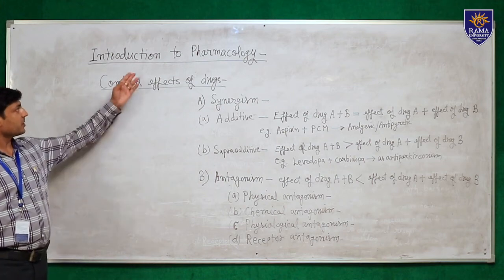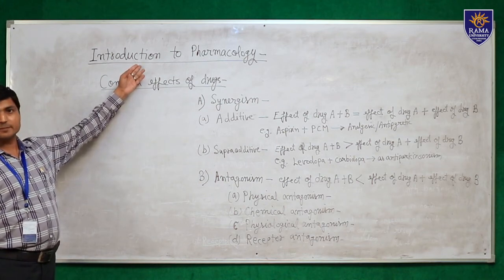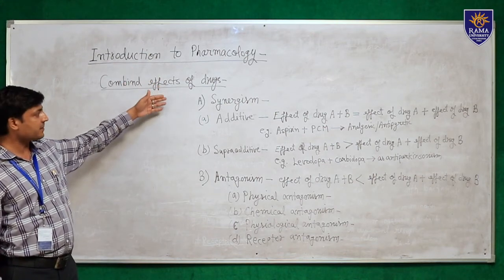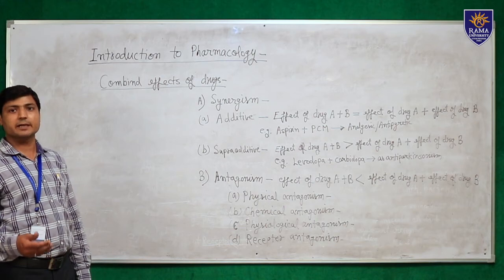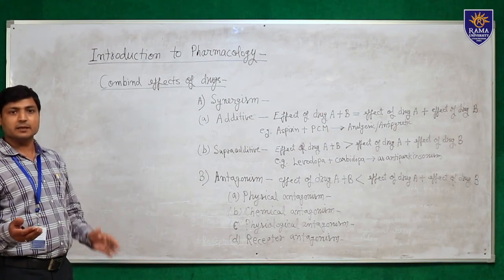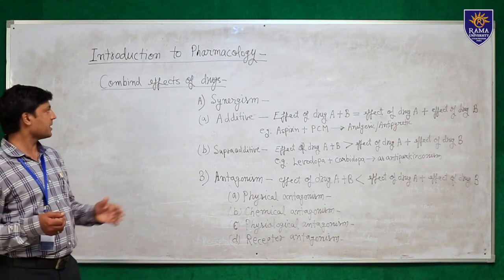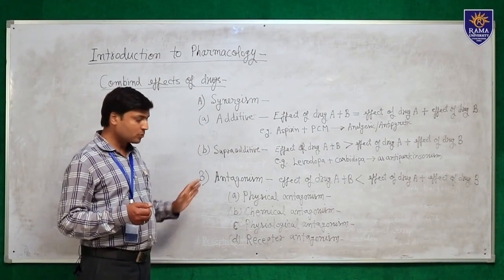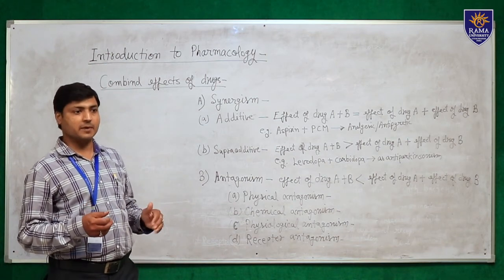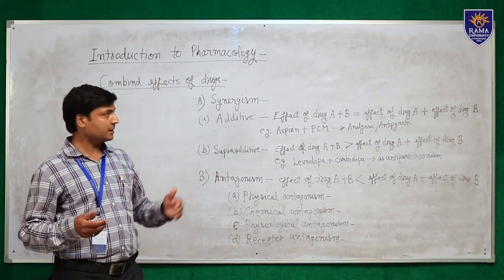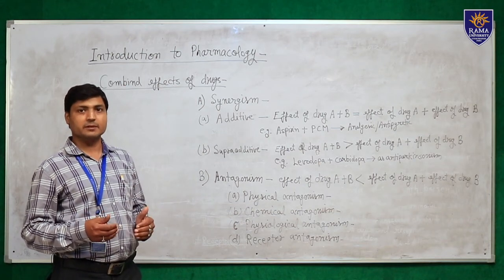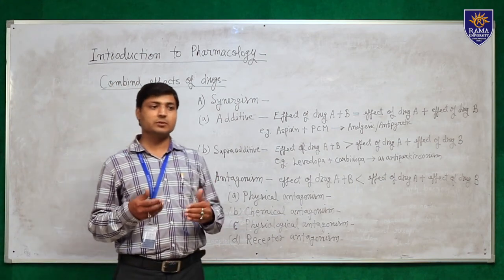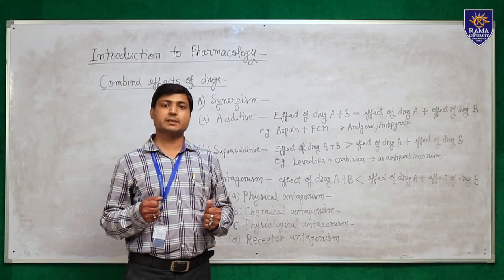So today we discussed the introduction of pharmacology, meaning the basics of pharmacology. Here we discussed what pharmacology is, the divisions of pharmacology like pharmacodynamics and pharmacokinetics, then the receptor, agonist and antagonist concept, and the combined effect of drugs. So here we covered 2-3 topics, which are basic topics for understanding further pharmacology. In the next topic we will discuss cholinergic drugs and how drugs act on the cholinergic system. Thank you.